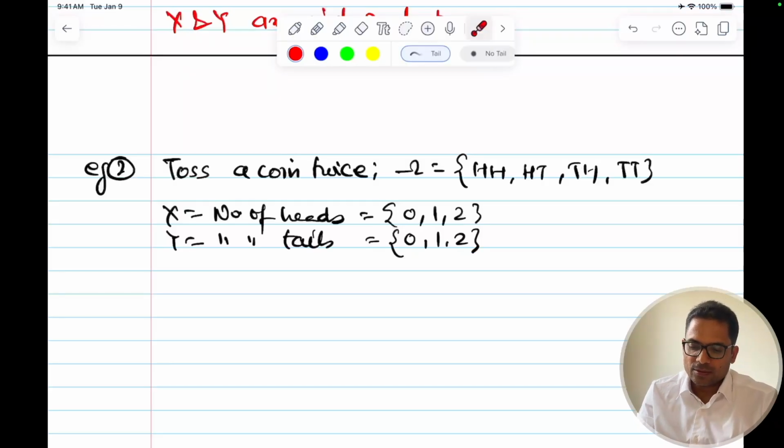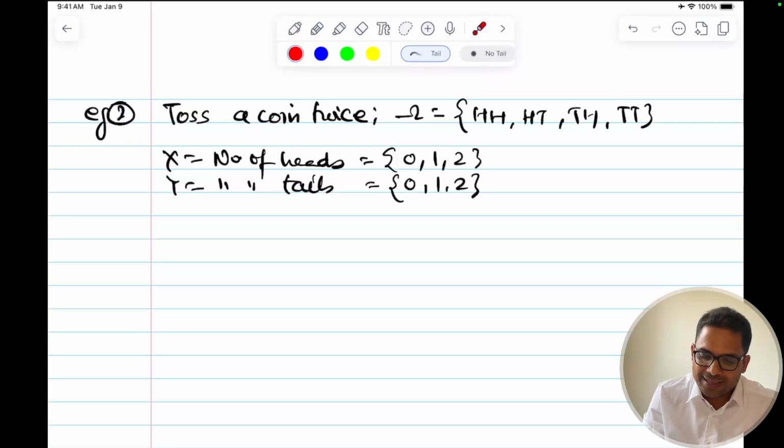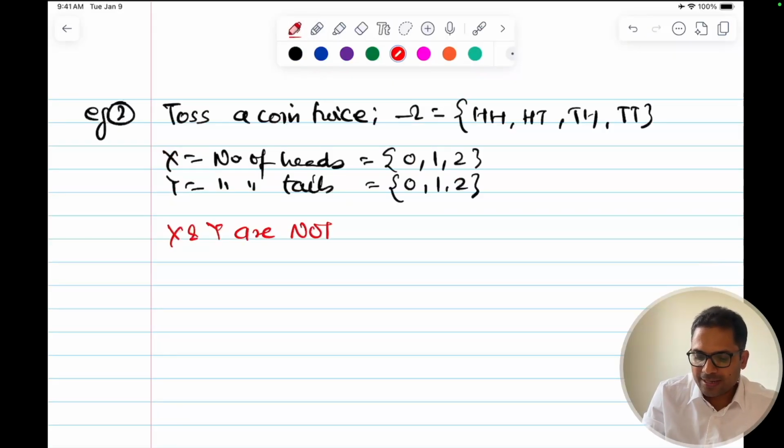Okay. Now if you see, are x and y independent here? If I know that I have got 0 heads, then can I tell that I have got 2 heads? So these two random variables are mutually exclusive. They are not independent. So x and y are not independent.